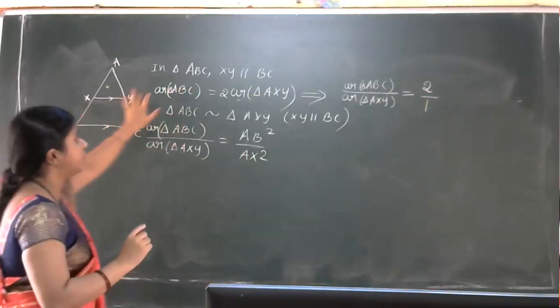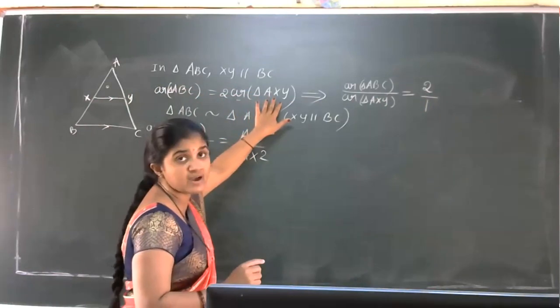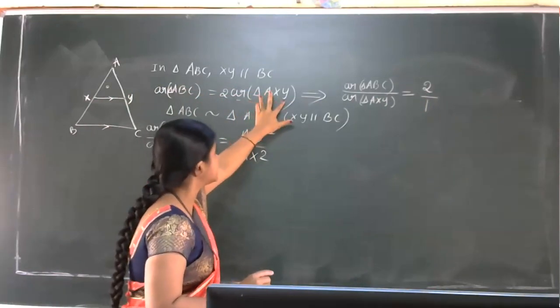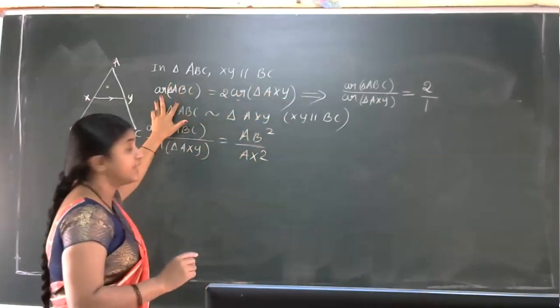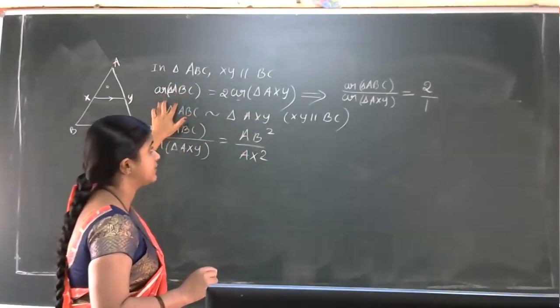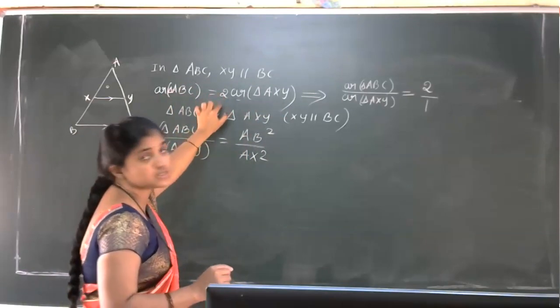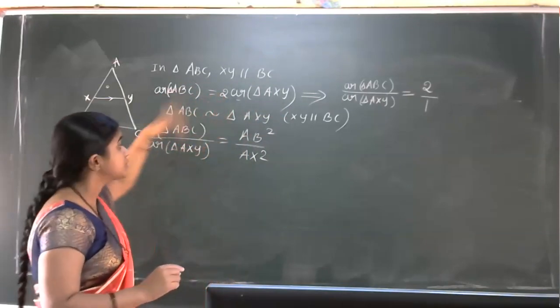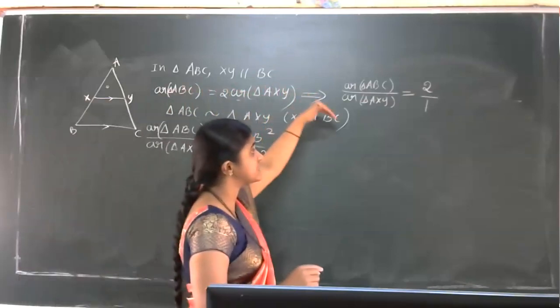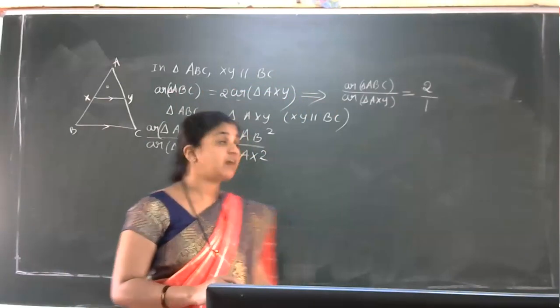We can modify this as area of ABC equal to 2 times area of triangle AXY. Take area of AXY this side, then area of triangle ABC divided by area of triangle AXY is equal to 2 divided by 1. So the ratio of area of triangle ABC to area of triangle AXY is 2 divided by 1.